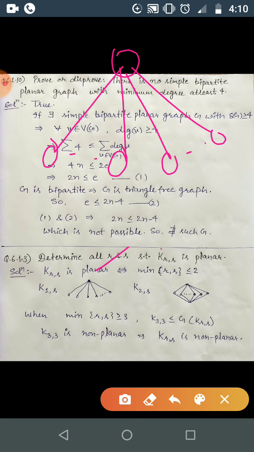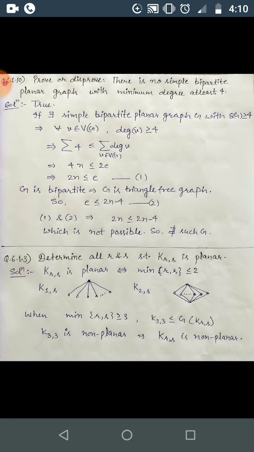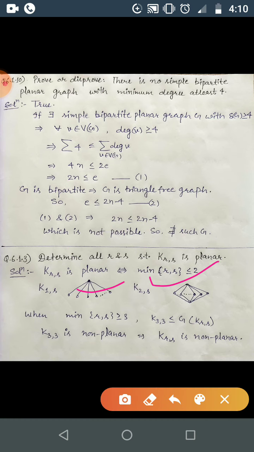In K_{2,S} we have two vertices in one partite set and S vertices in the other partite set. So we can draw K_{2,S} like this. This is also a planar embedding of K_{2,S}. So K_{R,S} is planar if and only if the minimum of R and S is less than or equal to 2.